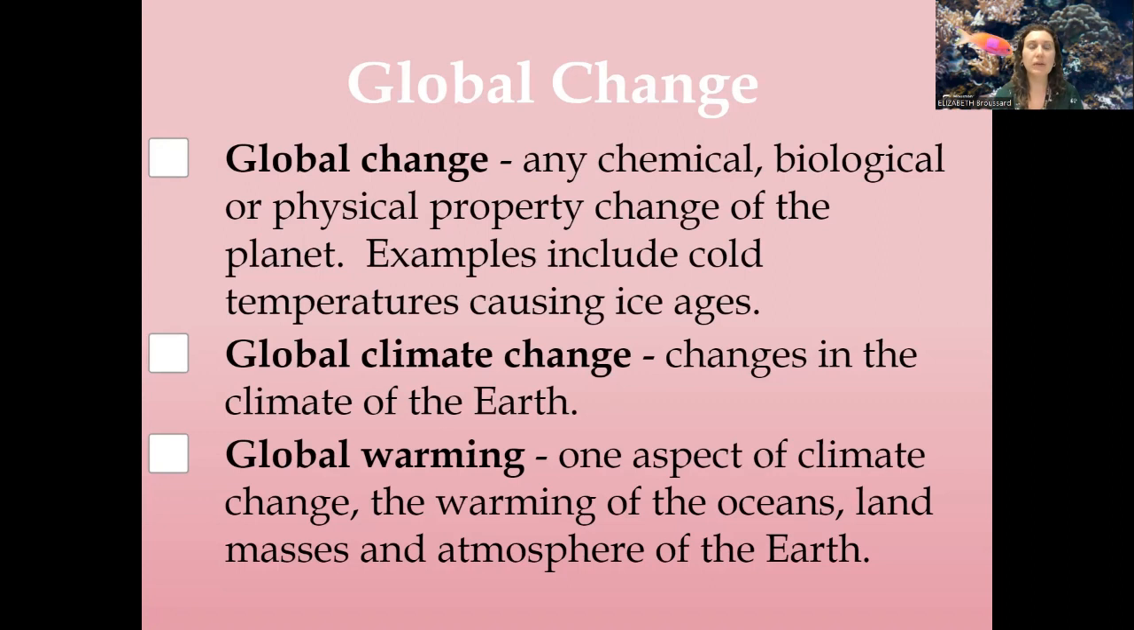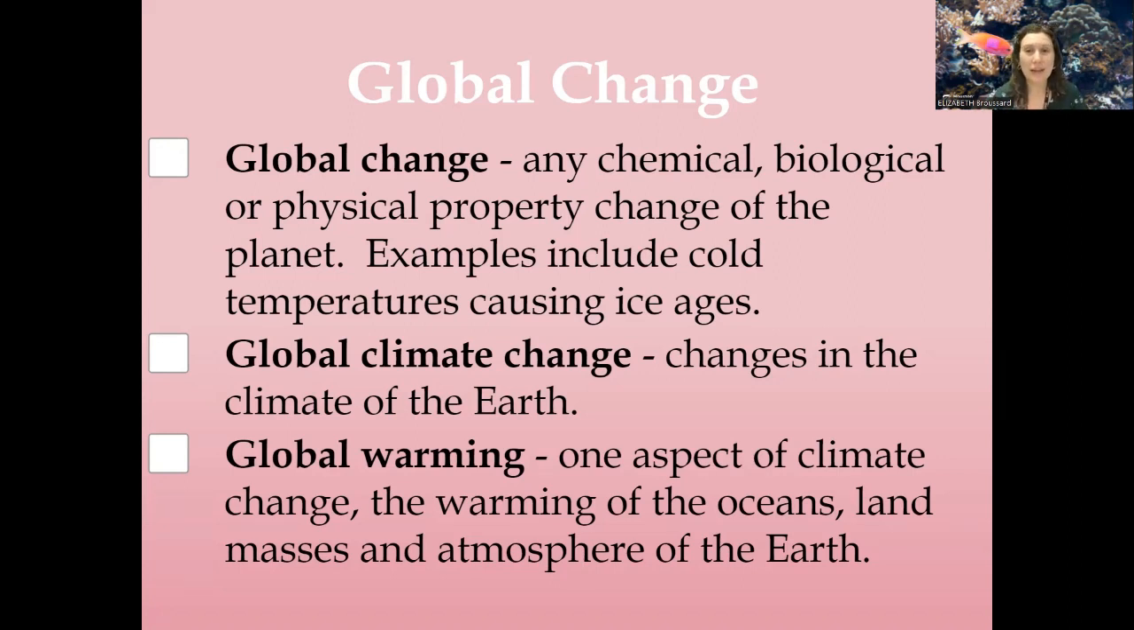So when we're thinking about a huge change in global temperatures, including a giant drop in global temperatures causing an ice age, that would be a global change, something that's happening throughout the entire planet. A subcategory of global change would be global climate change. These are specifically changes to the climate of the Earth itself. We're thinking about overall weather patterns, overall temperature, precipitation patterns. When those change, again, it's a subcategory of global change, but it's a smaller subset.